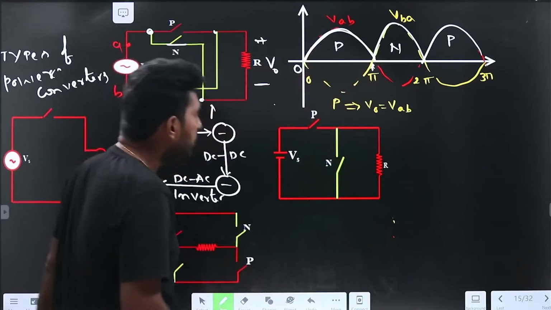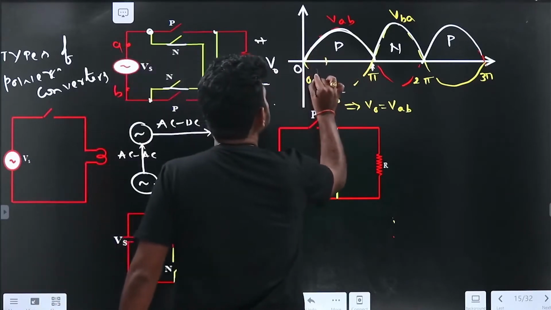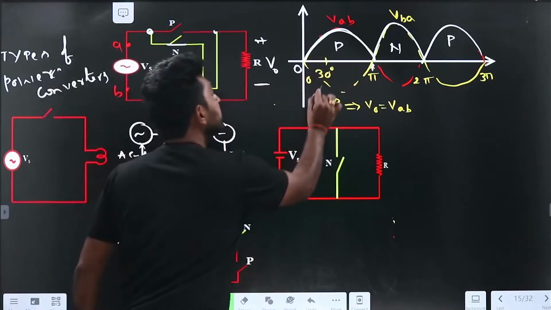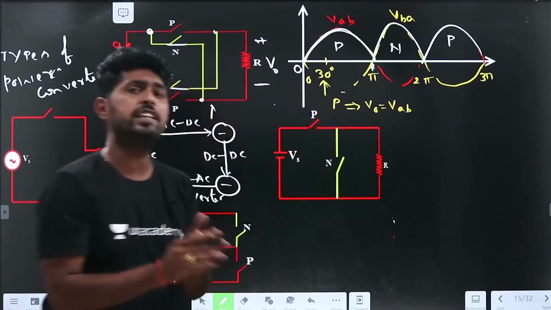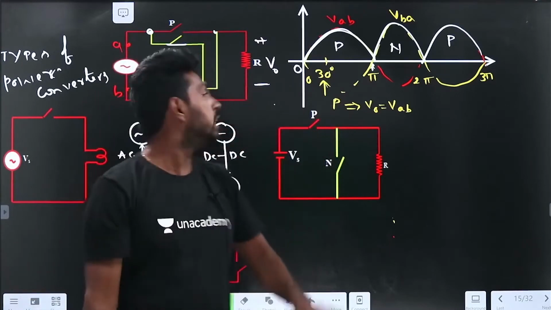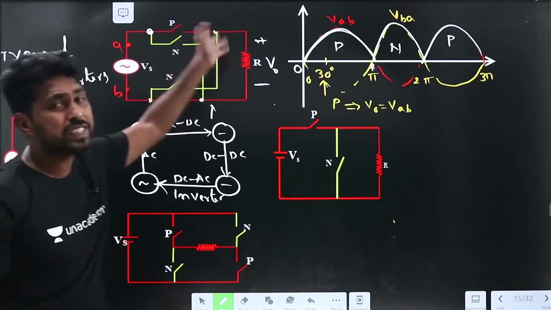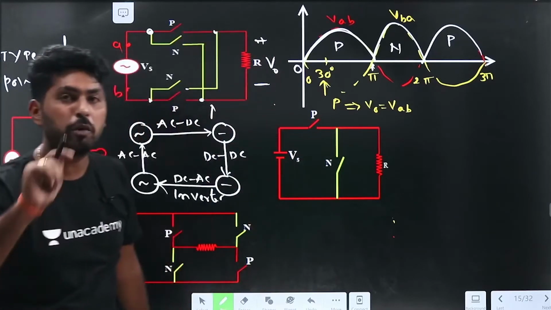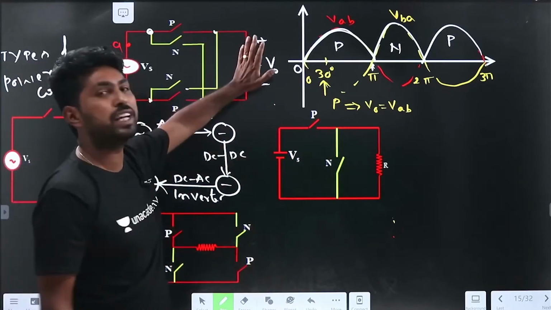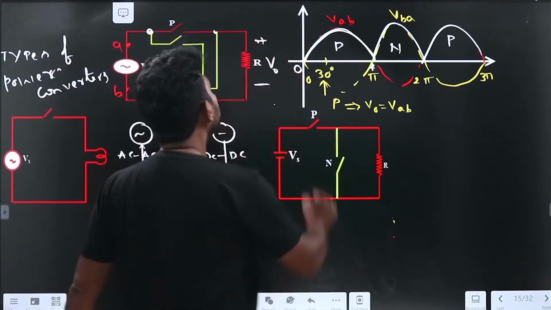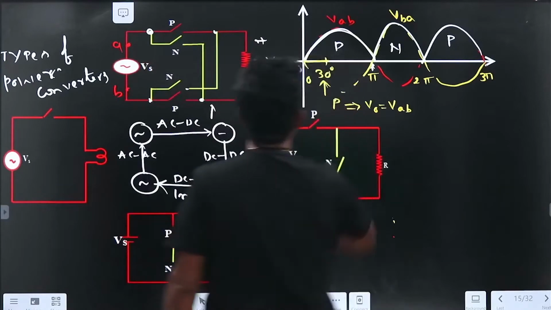If I close this switch at 30 degrees, so I am closing the P switch at 30 degrees. Up to 30 degrees, no switch has been closed. If no switch has been closed in this circuit, what about the output voltage? The output voltage is 0 because there is no current flowing through the load, right? So up to here, the output voltage is 0.